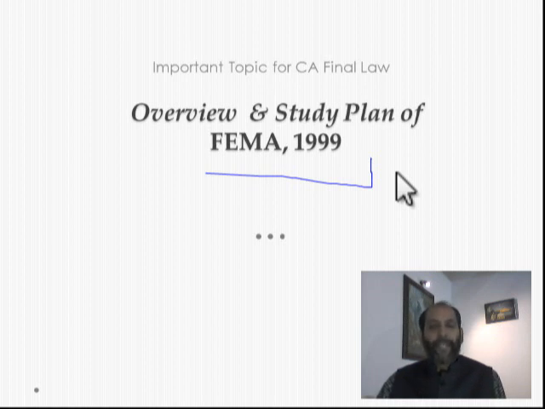Before you study the rules, the base thing you have to understand is the concept of the Foreign Exchange Management Act. The relevant sections in the FEMA Act are very important, especially the concepts of FEMA. Unless you understand the concept of FEMA, it will be very difficult for you to understand the subject. One question of 6 or 7 marks is mandatory in the CA final exams, so it's very important to understand the concept. This video gives you an overview and the study plan on how to study FEMA Act 1999. Here we go.